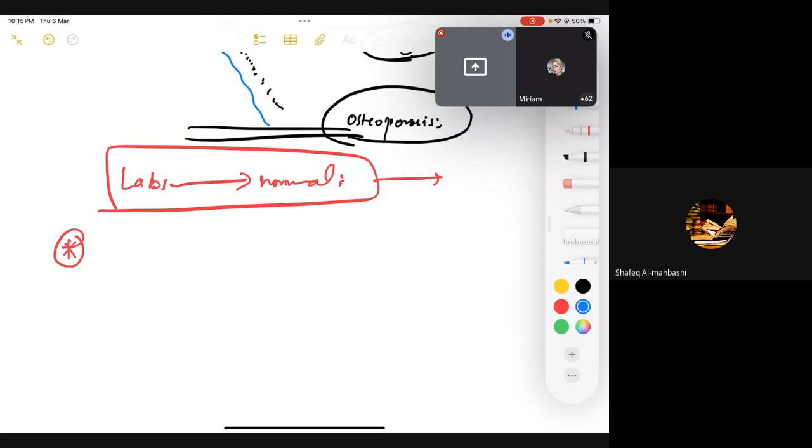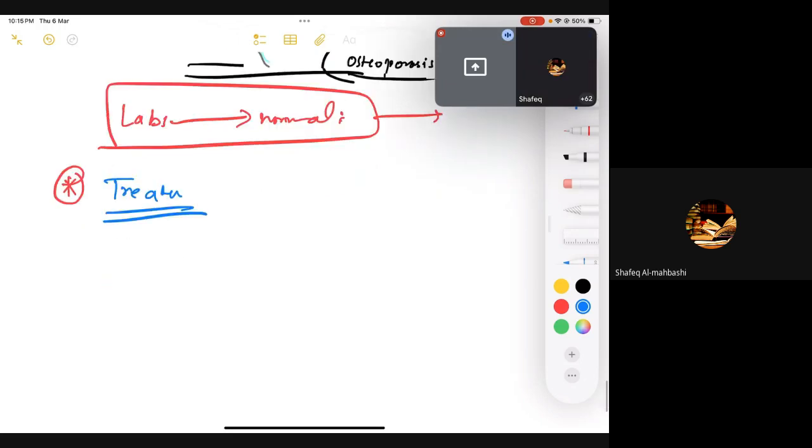Yes, doc. What would be the treatment? Treatment is so simple. Tell them to exercise, tell them to have a lot of calcium supplements, a lot of vitamin D supplements, right? And estrogen therapy, although that's debatable. It's debated, you cannot always do that. But in theory, we know that it decreases the OPGs, so it can help in some way, and it can decrease the osteoclastic activity. Is that clear?